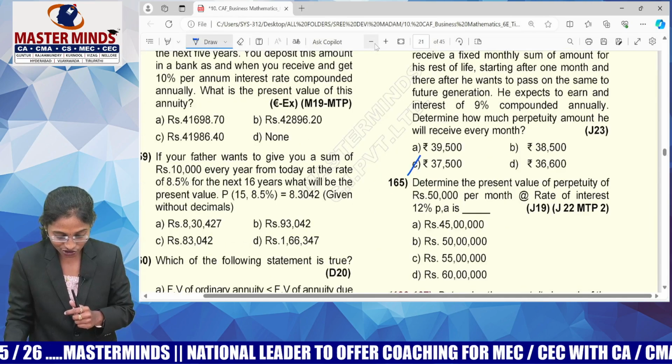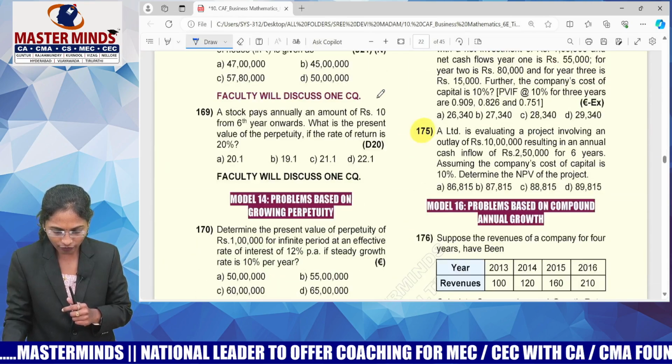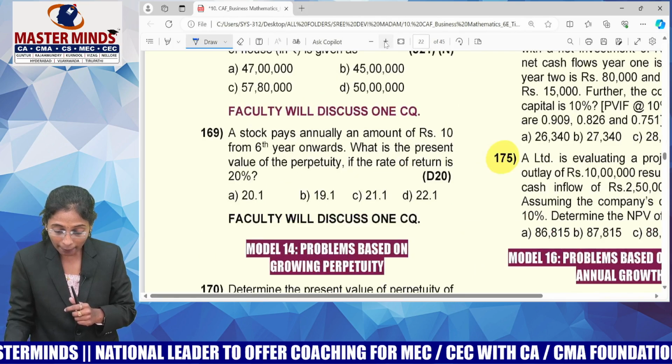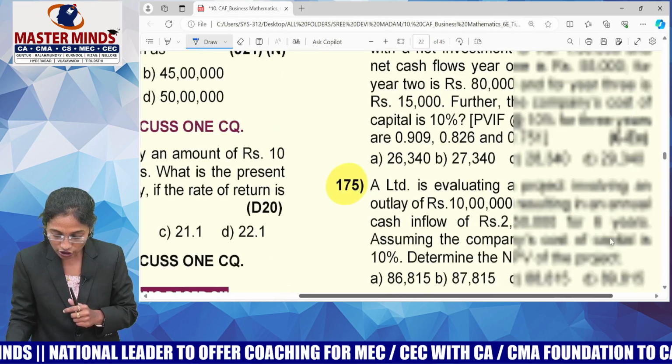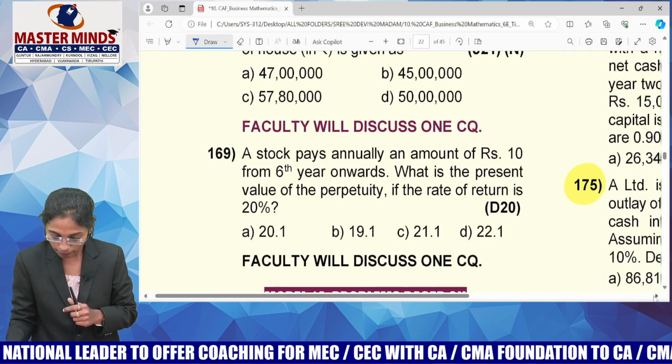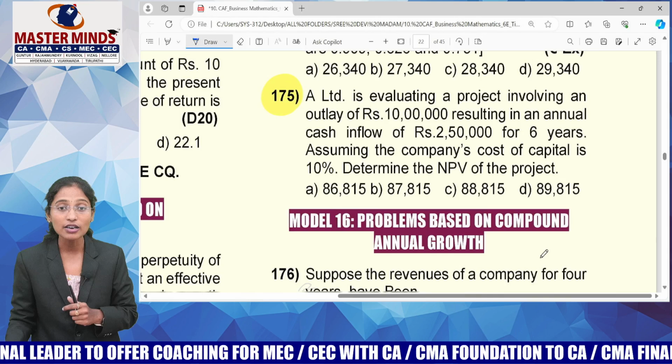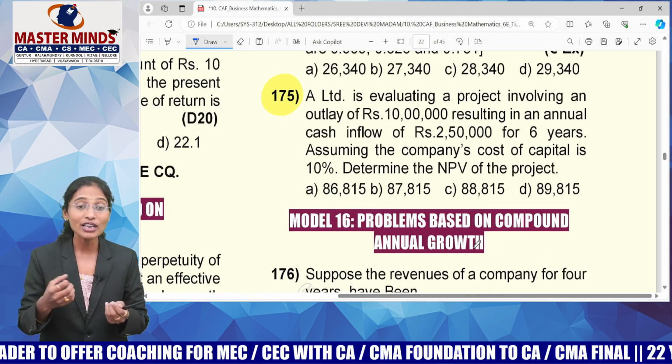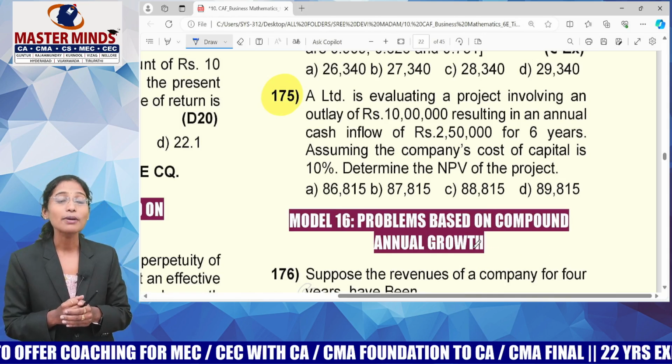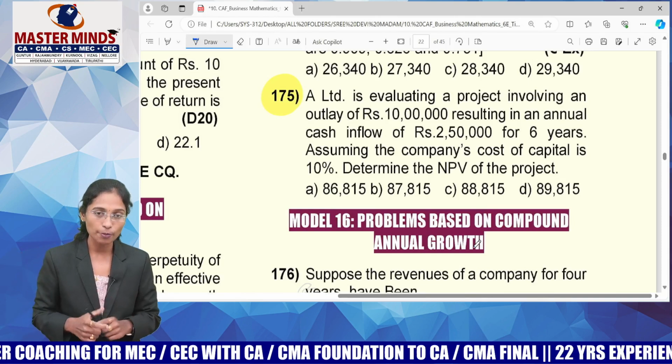Guys, try to understand this difference. Most of the people have a confusion regarding perpetuity and present value of perpetuity. Perpetuity means the amount that is going to be received by you. Present value of perpetuity means the amount of fixed deposit made by you.